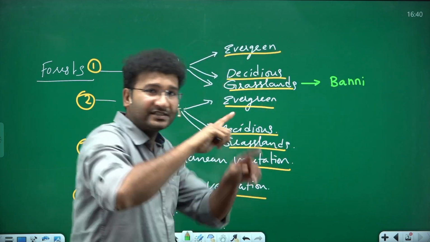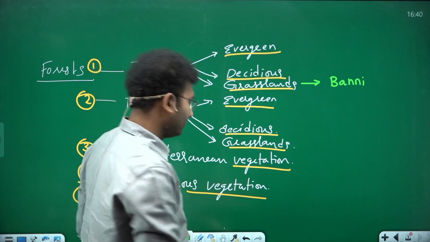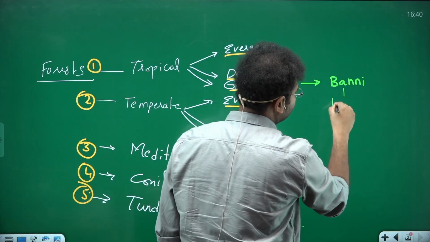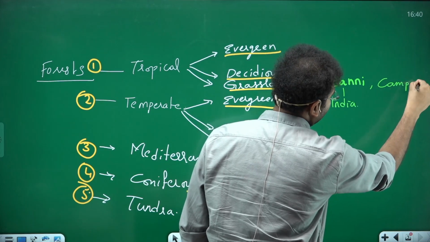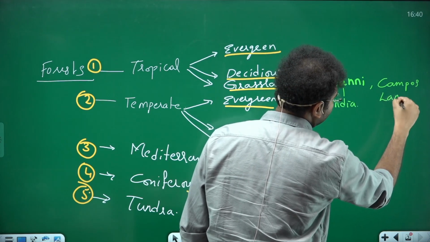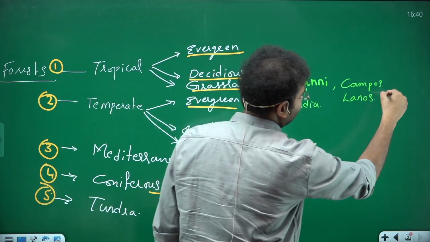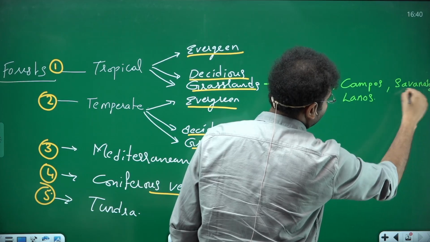See, in one single page also you can write it down so that it acts as a revision chart for you. Banni grasslands in India. Then you have Campos and Llanos in South America. Then you have savanna in Africa.